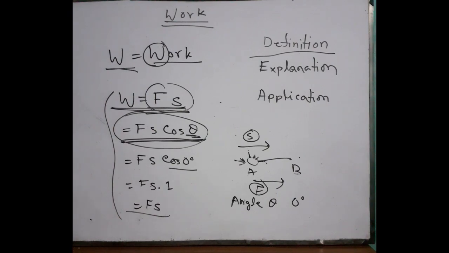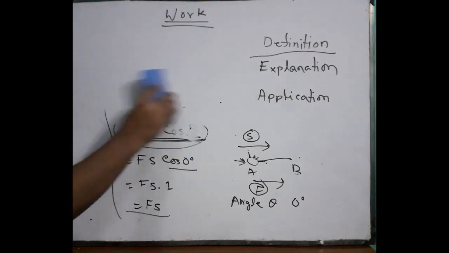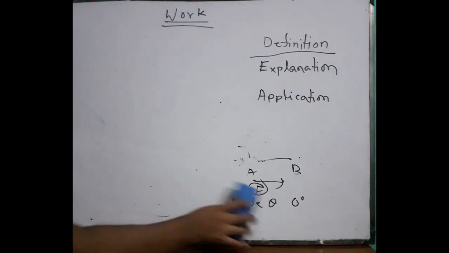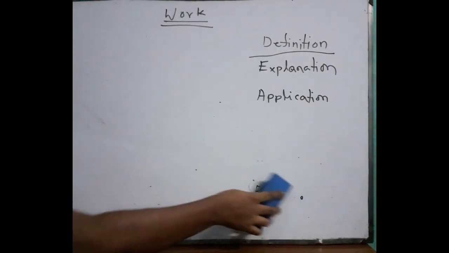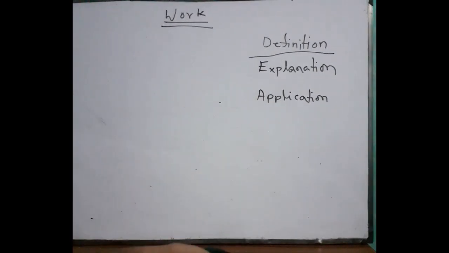I can tell you about the unit and dimension. You know how to measure unit and dimension. If we can mathematically prove the dimension and unit, maybe it will be better to understand, I think. So let's try to find out what the unit and dimension of work is, which you can find by mathematics.